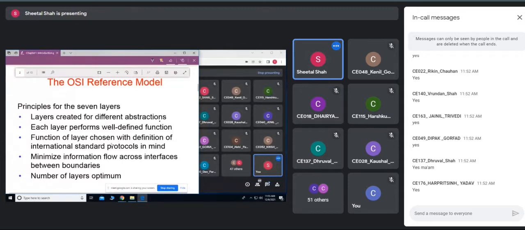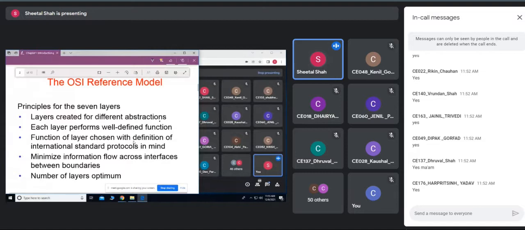Then the number of layers should be such that the information flowing from one layer to the other should be as minimum as possible. And the number of layers, or the size of the layers, should not be so big that the model becomes more complicated.